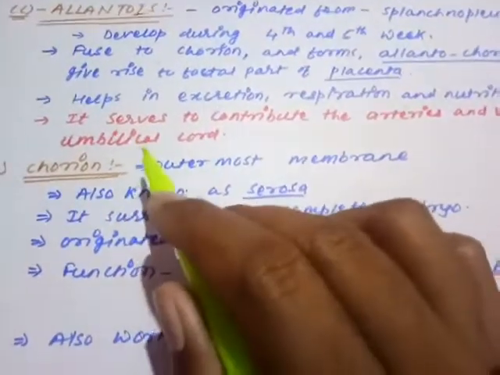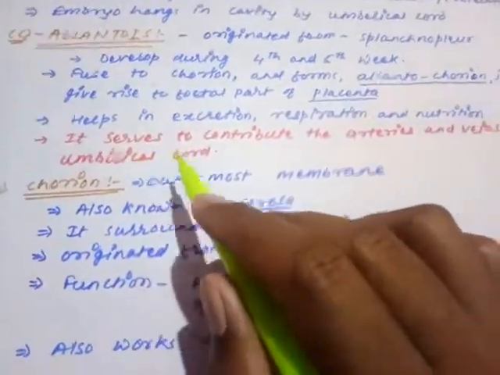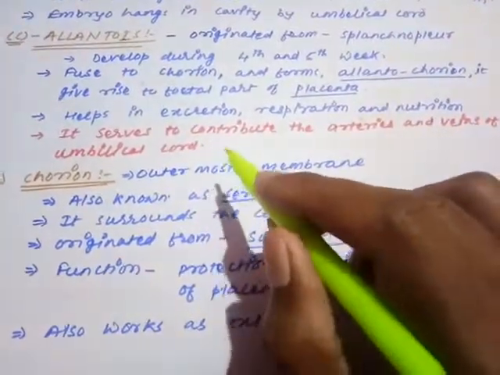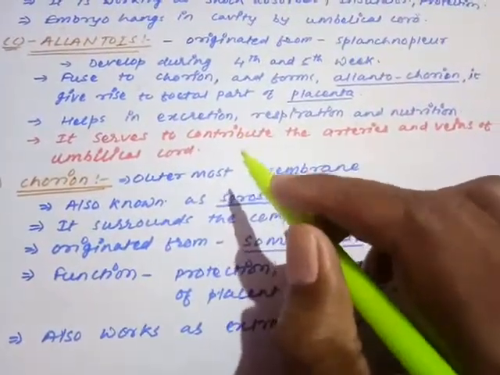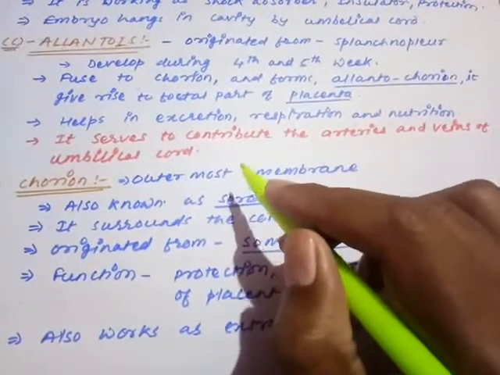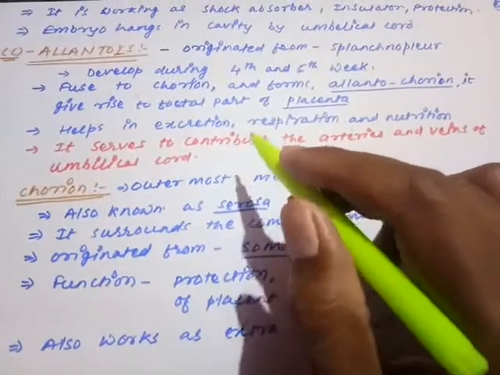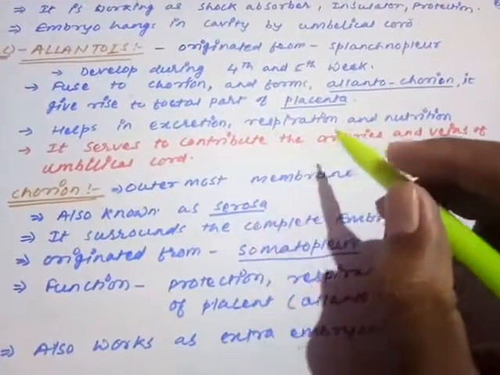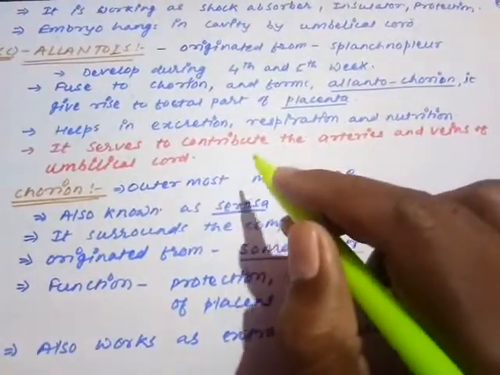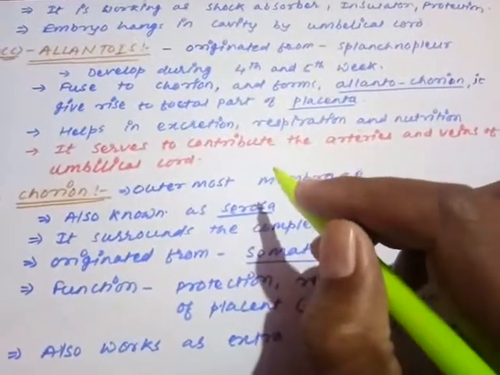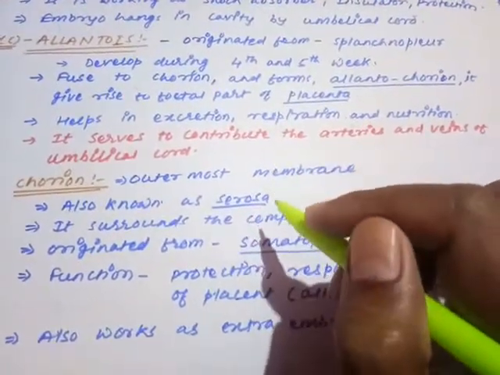One very important point that I have just highlighted here: it serves to contribute the arteries and veins of the umbilical cord. The arteries and the veins, meaning the blood supply of the umbilical cord, is given by the allantois only. Remember, it serves to contribute the arteries and the veins of the umbilical cord. Meaning whatever blood supply comes in the umbilical cord, that blood supply will be given by the allantois only.